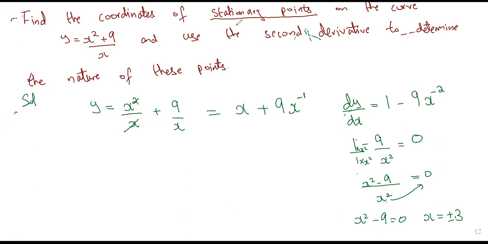Very good. 6 and minus 6. Very good, Haris. So the point is going to be (-3, -6), and the other point would be (3, 6). These are the two stationary points. What about the nature of these stationary points? For that, we need to find the double derivative. So I am going to do that here.